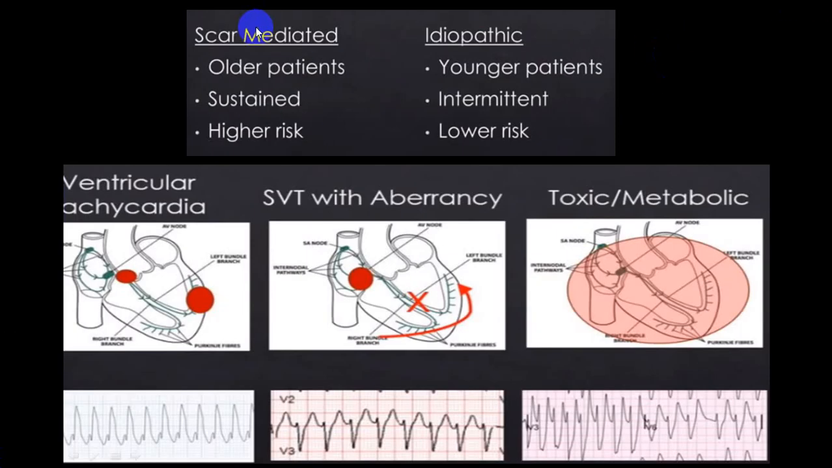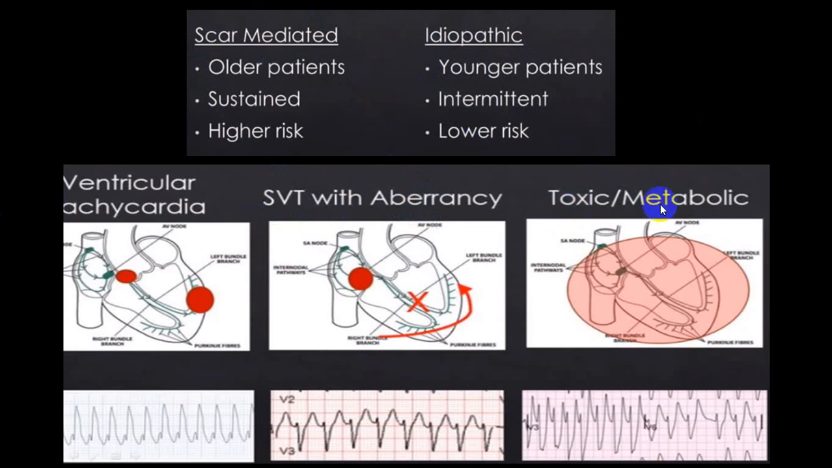Now why is this important? Because there are some conditions which are risky, like scar mediated ventricular tachycardia etiology wise, or in an older person, or it is sustained and the person is at a very high risk. This should be identified and should be treated properly. But if you come across SVT with aberrancy, the risk becomes less. Or if it is idiopathic, in a younger patient. If it is intermittent, then the risk becomes less and less.